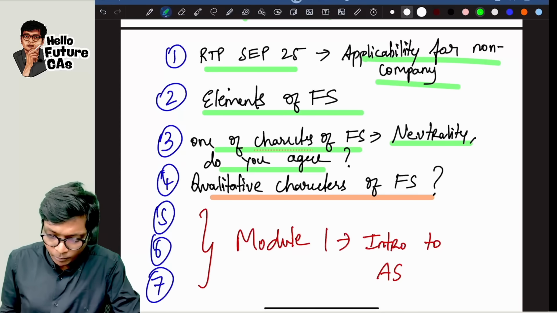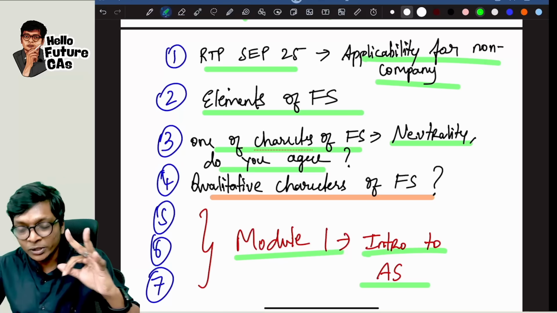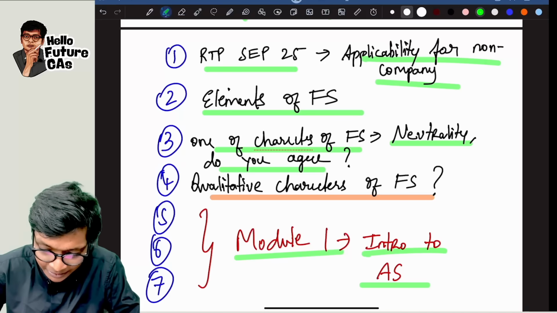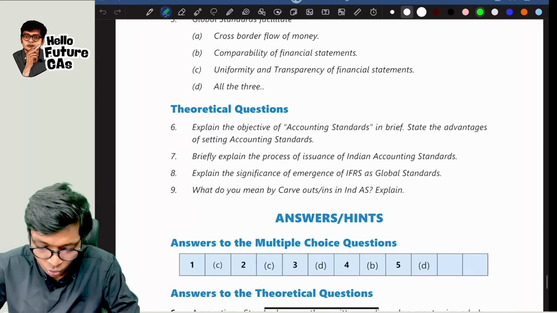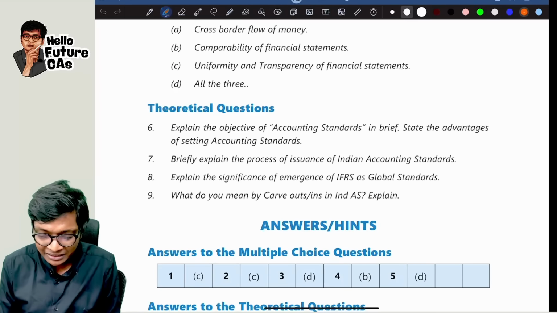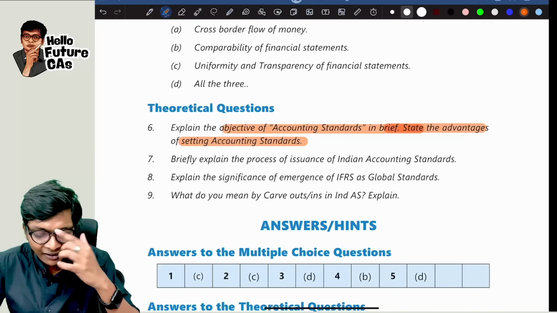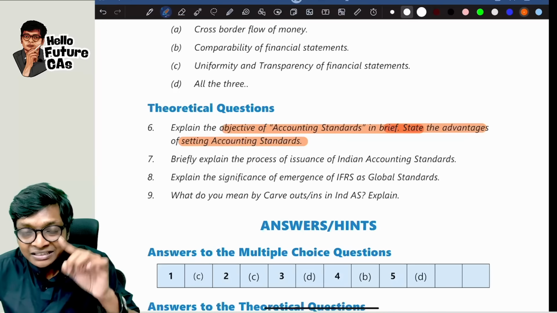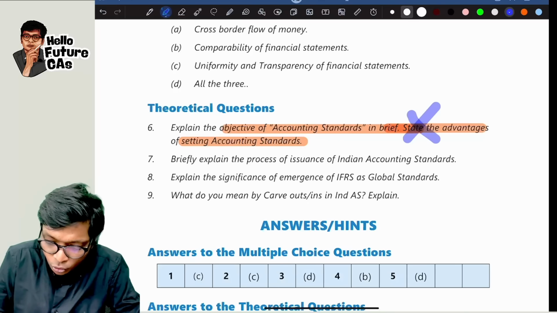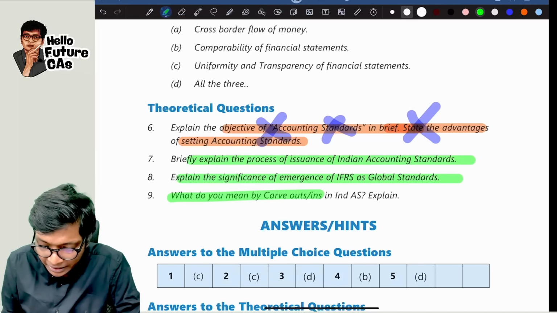Next, in module 1, introduction to accounting standards, there are 3 questions. That's why I have marked them as 5, 6 and 7, guys. Let me go there. Okay, now in introduction to accounting standards, if you look at the first question, explain objectives of accounting standards in brief and state the advantage of setting accounting standards. This one came in the latest May 25 exam. So exclude this, and the remaining 3 questions in the book are important.